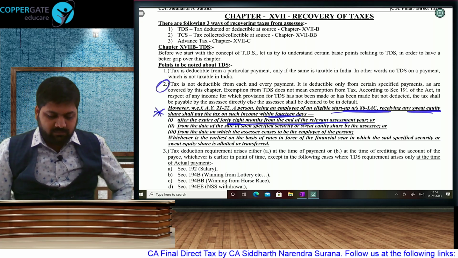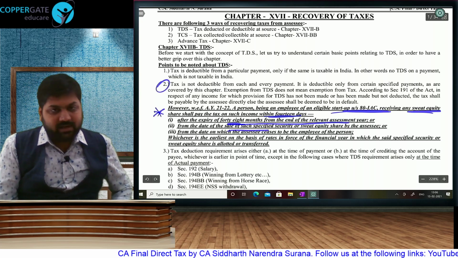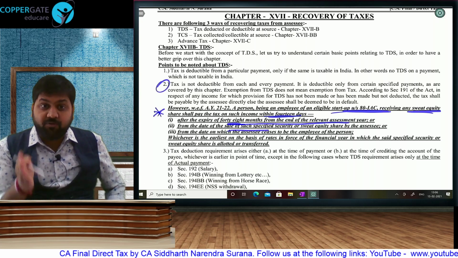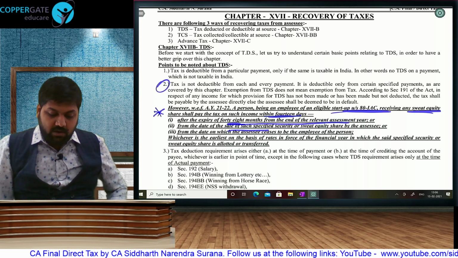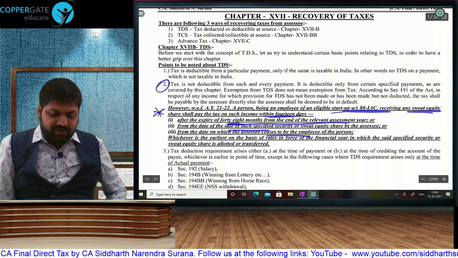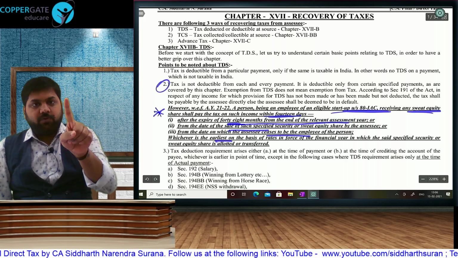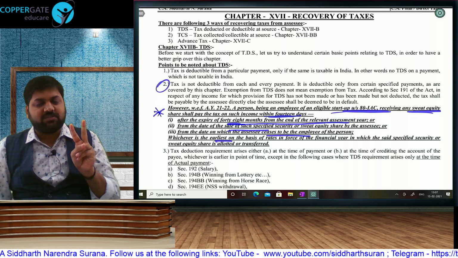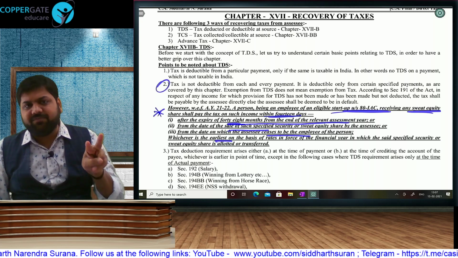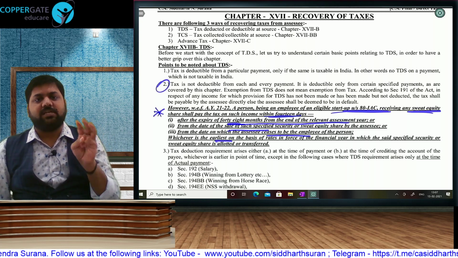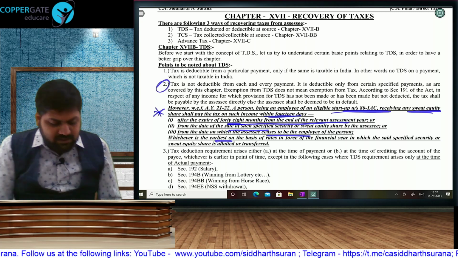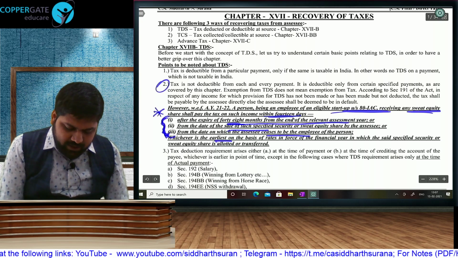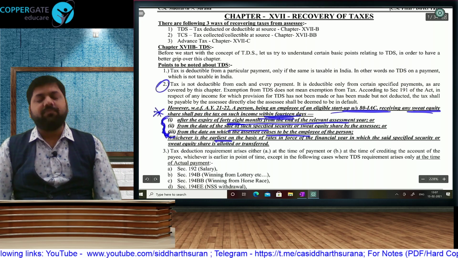Or second, supposing you sell, is it possible that during this period of previous year, assessment year, 48 months, you have sold? Then that is the event. Or if you leave your job, whichever is earlier. So if you sell the shares, that's the first event. Or if you leave the job, that's the first event. Or if you don't sell and you don't leave the job, then 48 months from the assessment year. Out of these three, whichever is earliest, from there you have to pay the tax within a period of 14 days.